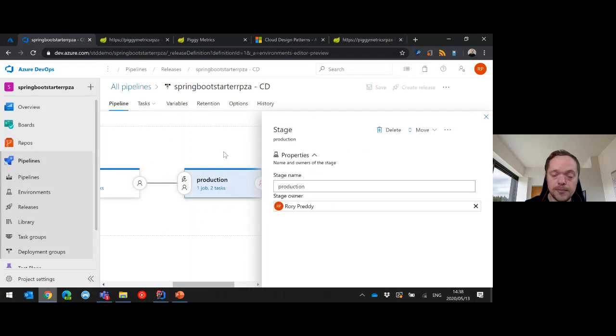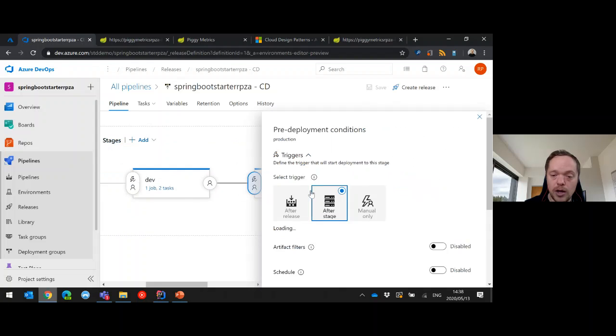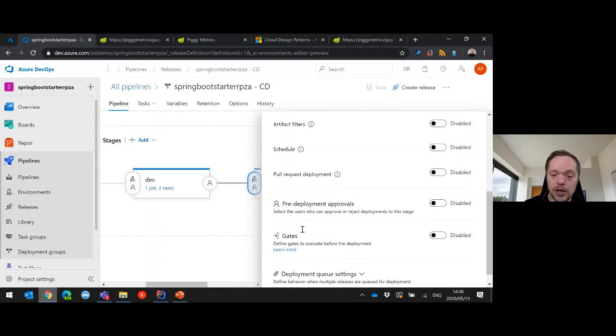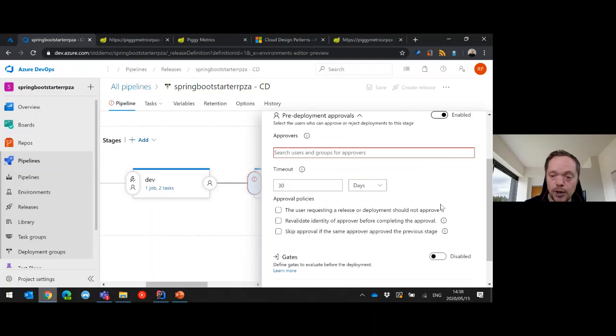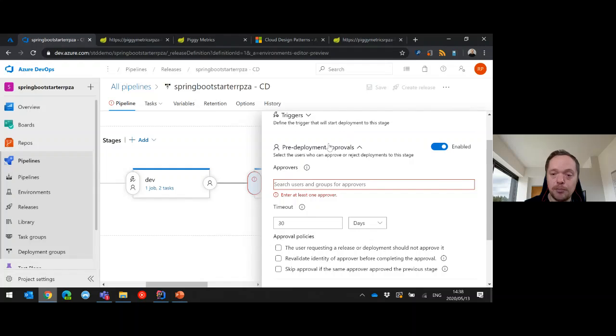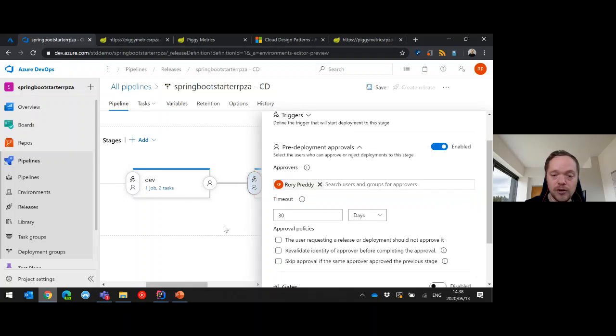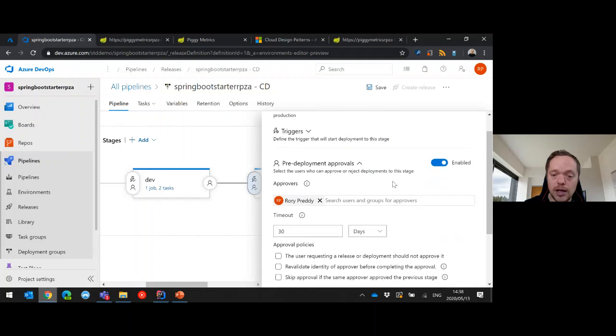And in production, I want to make sure that that is only run after stage pre-deployment approvals. And if I run this again, I actually have to get Rory Preddy, who is part of the DevOps organization, to approve it to actually execute this in production.